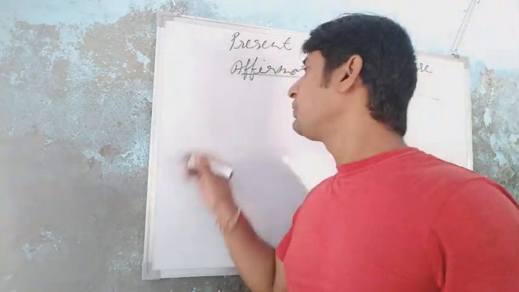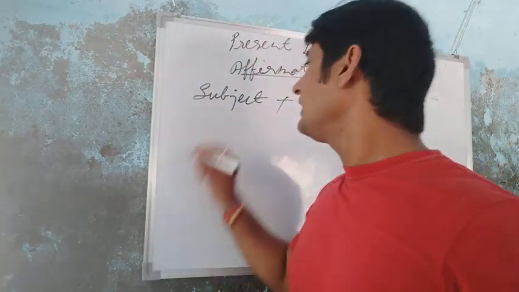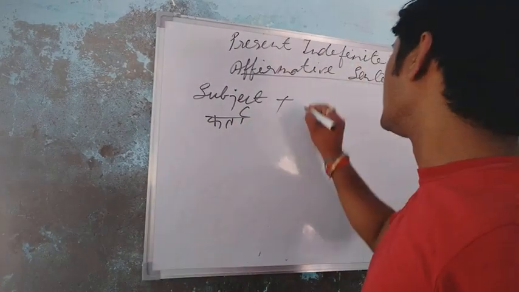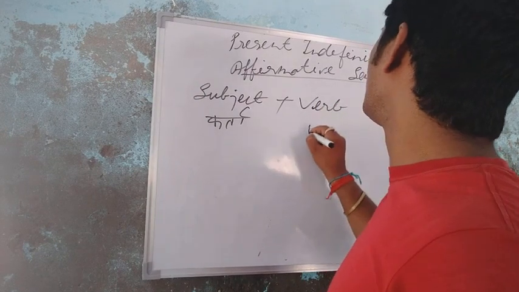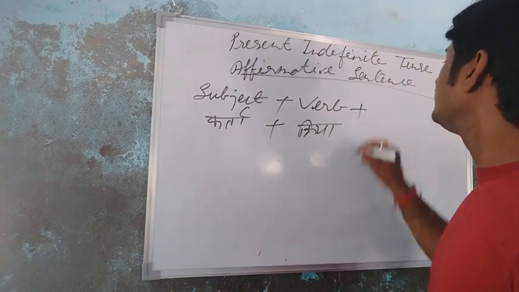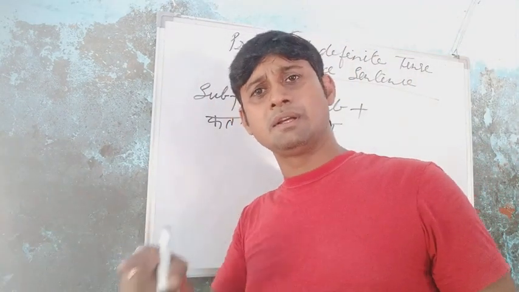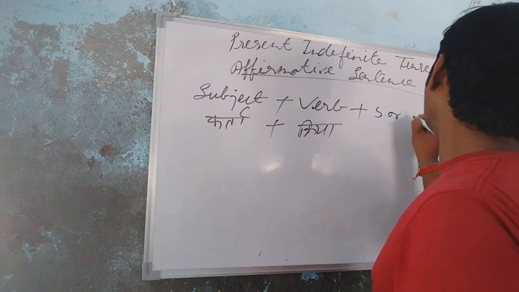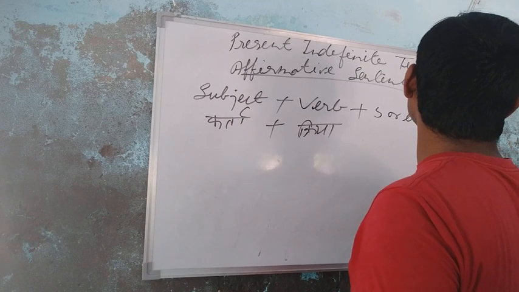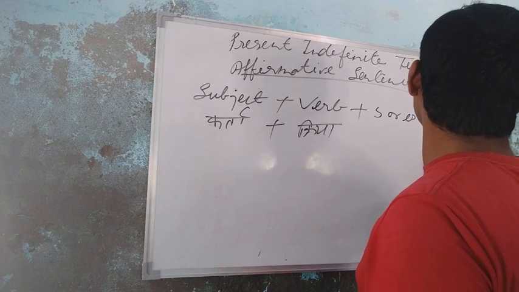Okay, students. So I'm going to tell you first to write the subject. Subject means होता है करता. Okay, then write the verb. Verb means kriya. Okay, and then with the singular number we use s or es. Okay, friends, so use s or es plus object plus etc. Object means होता है कर.